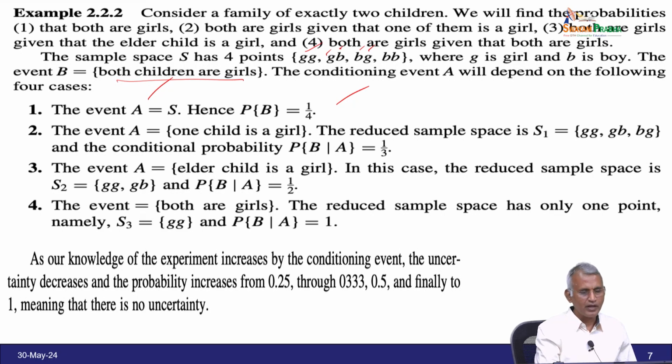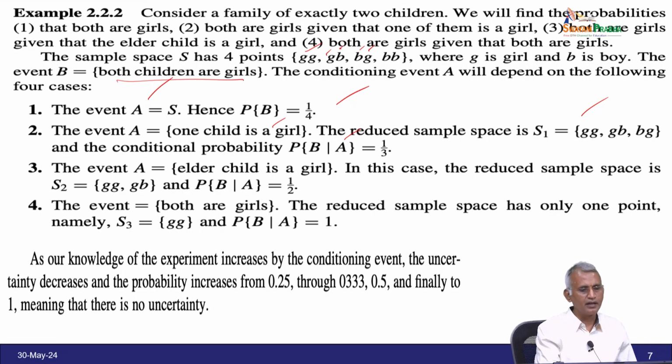Now, take an event A: one child is a girl. So, what happens to the reduced sample space S1? One child is a girl means BB is ruled out. Therefore, it is GG, GB, BG: both are girls, or one is a girl and the other is a boy, or a boy and a girl. Now, what is the conditional probability of B over A? Here there are 3 outcomes, therefore 1 by 3, that is all. So, that is the way we have used the conditional probability.